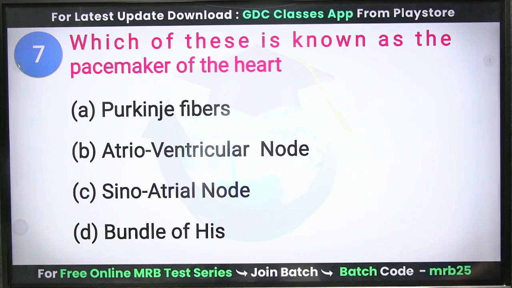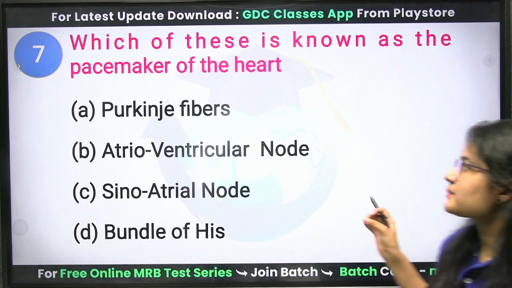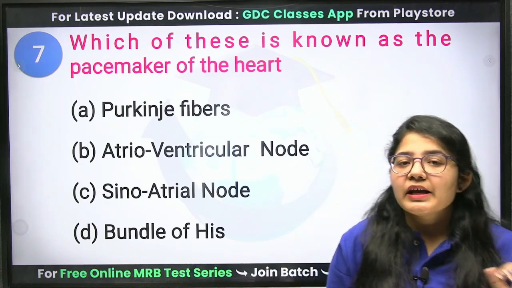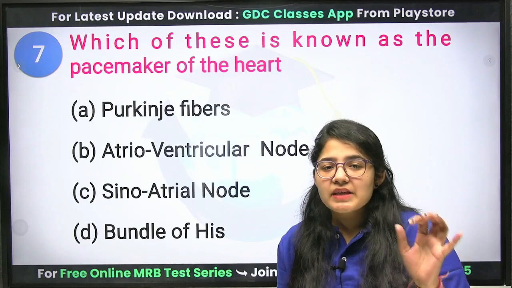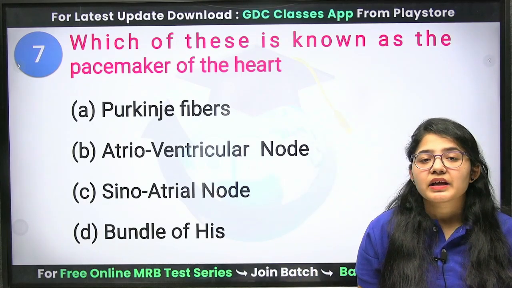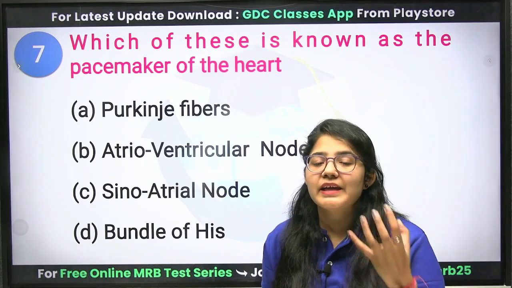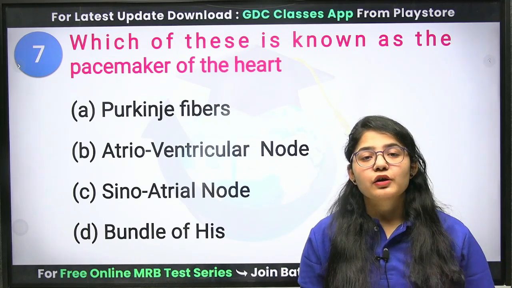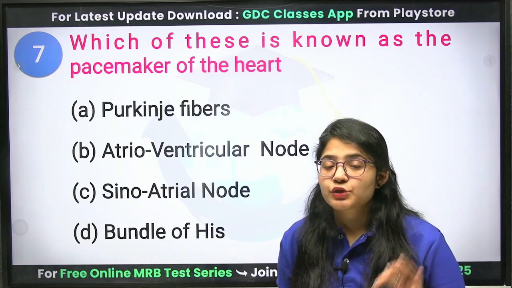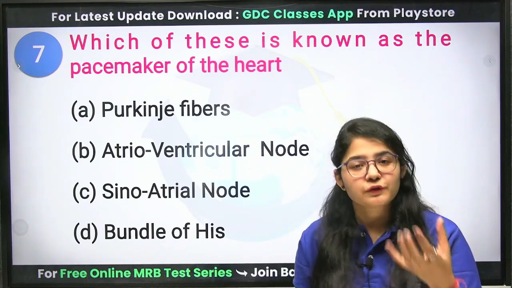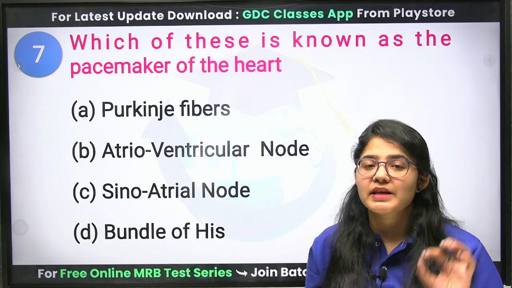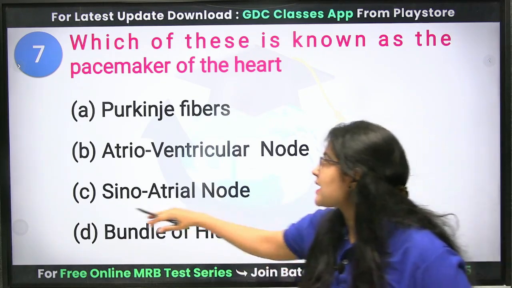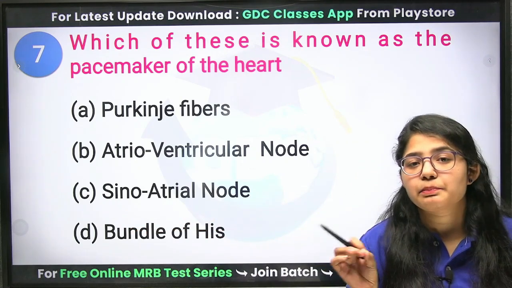Next question. Which of these is known as the pacemaker of the heart? What is the function of a pacemaker? In real life, if a person's heart is not able to produce the amount of electrical impulses that the heart needs to pump the blood, then the doctor advises placing a pacemaker on the heart. So this SA node is known as the pacemaker.